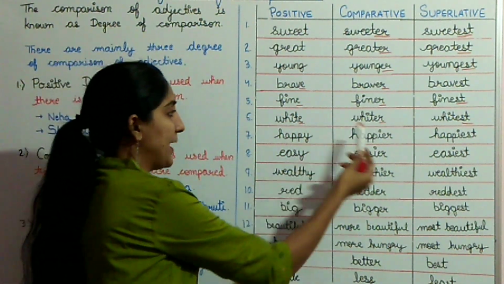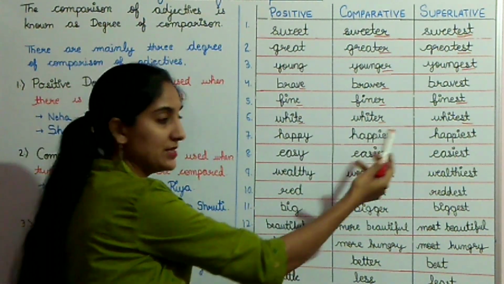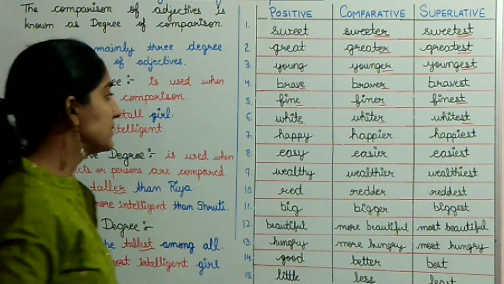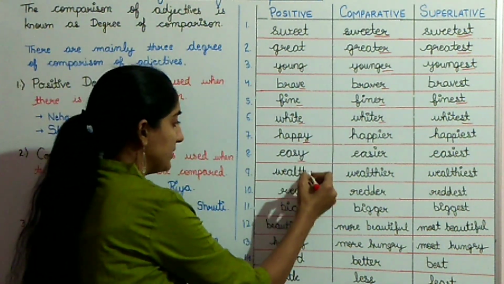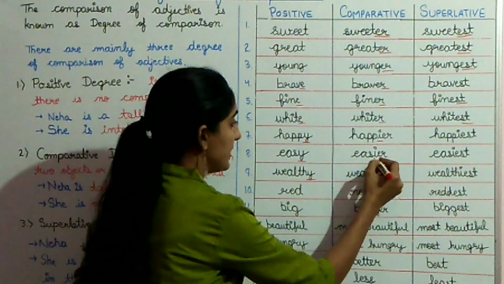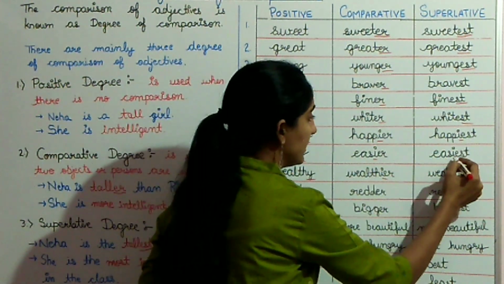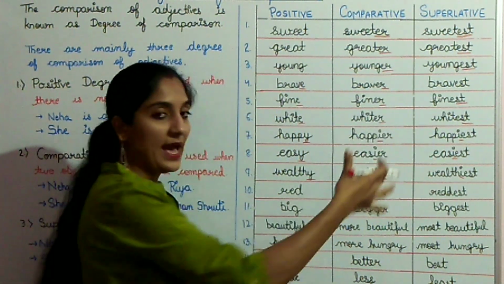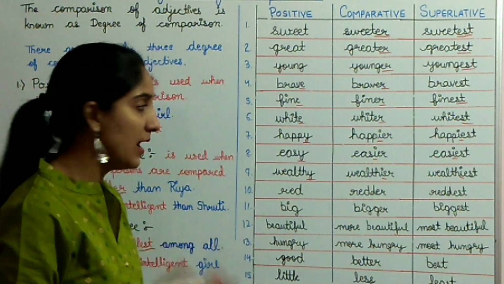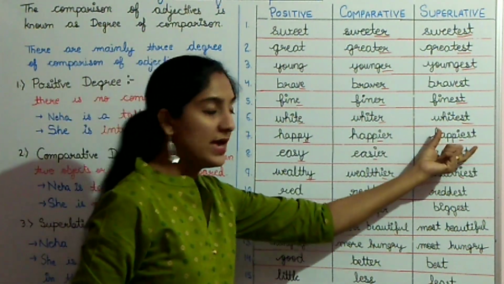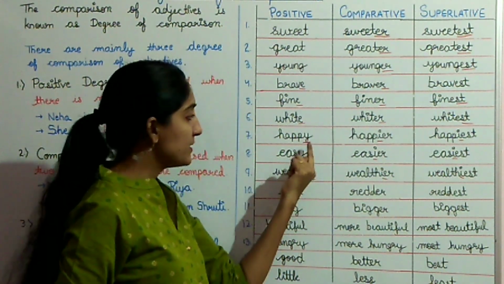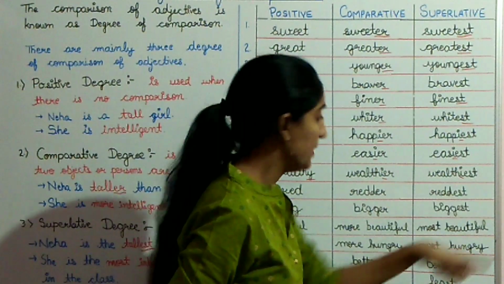Next one is happy, happier, happiest. Easy, easier, easiest. Wealthy, wealthier, wealthiest. Now in these examples, Y is there. So in place of Y, we will write I. Then, after writing I, we can add ER. Happy, happier, happiest. And in case of superlative, after writing I in place of Y, we will add EST.